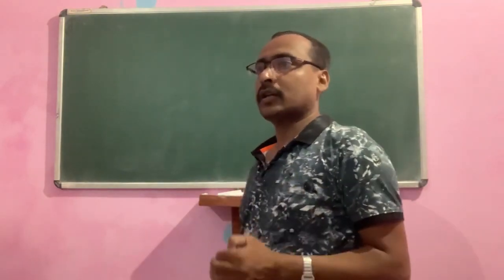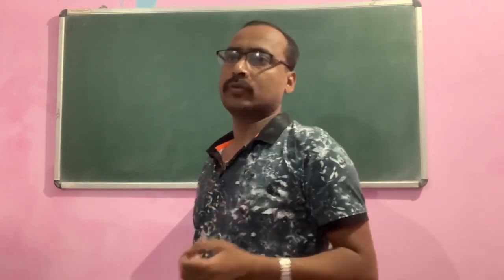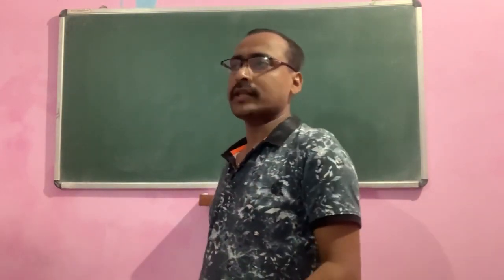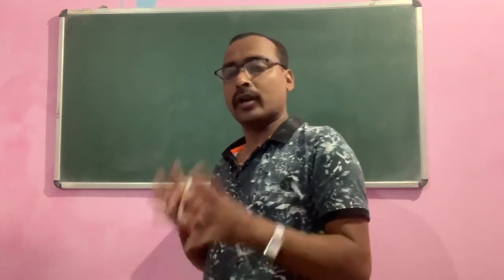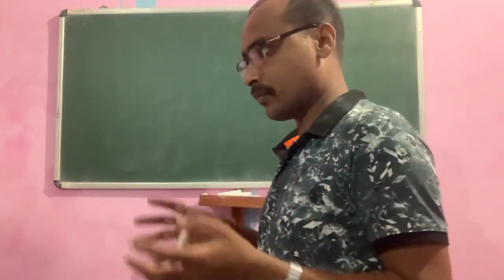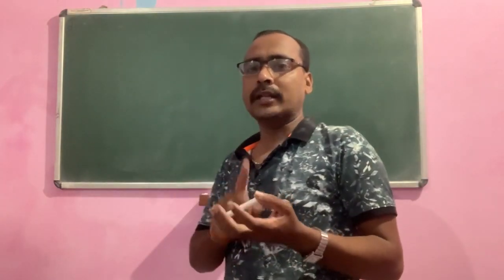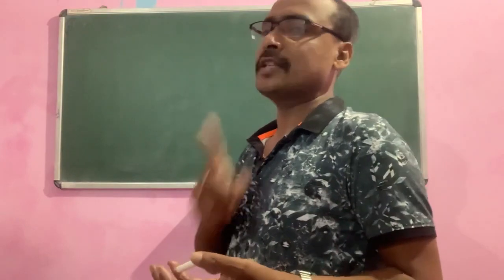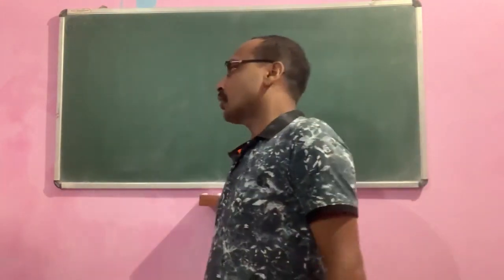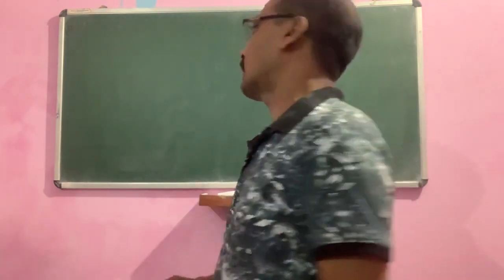Then we will discuss Hund's rule, the Pauli exclusion principle, and the Aufbau principle. Then nodes, the volume or area where the probability of finding an electron will be zero. All these things will be discussed in the quantum mechanical model.